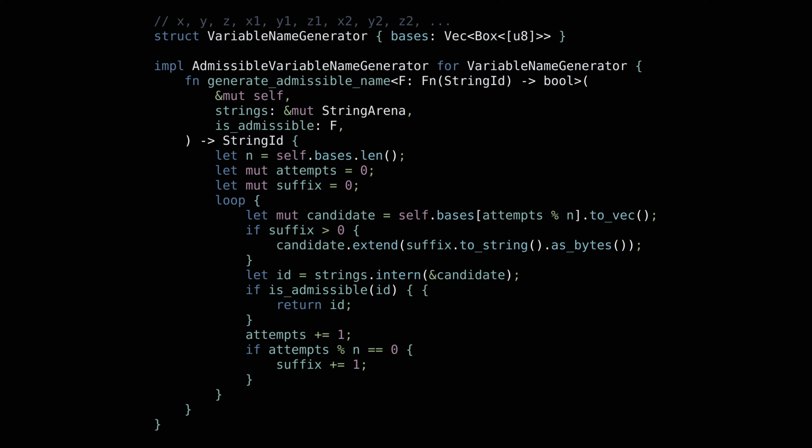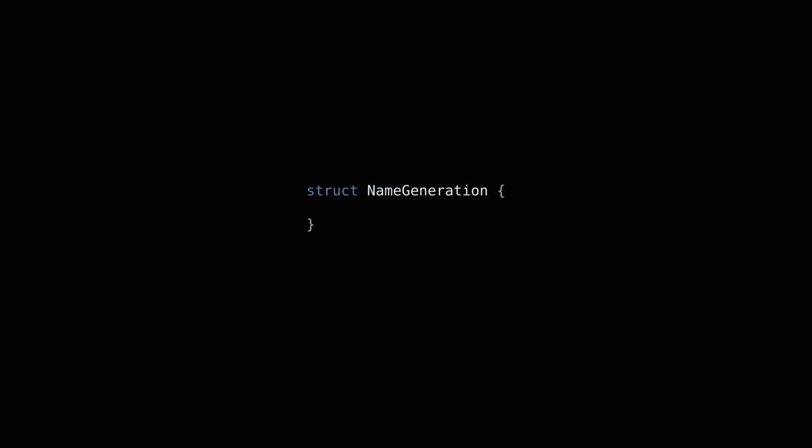Since our predicates are implemented by querying finite sets of names, we know this will terminate because each attempt generates a different string from the ones generated previously. We now have all the pieces required to select admissible parameter names. We'll traverse a source expression top-down and construct a destination expression.